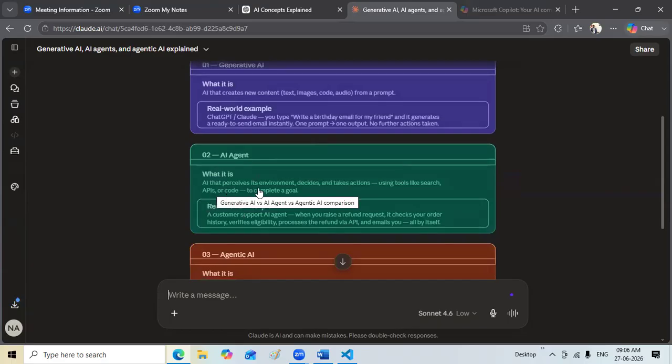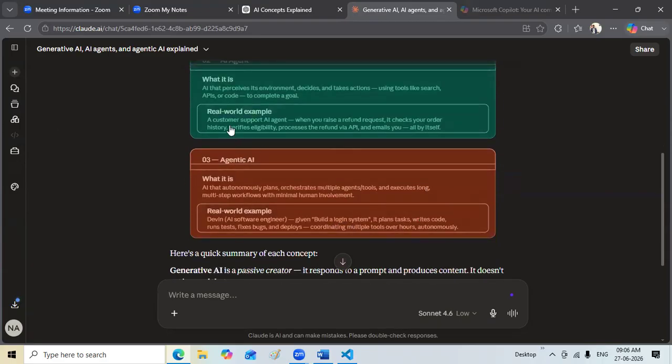AI that perceives its environment, decides, and takes action using tools like API or code to complete a goal. What is the example that he has given? A customer support AI agent. Like, you got a call. Every time you have to call new members and ask, do you need a loan? We regularly face these kinds of issues in our day-to-day life. Imagine in terms of a business perspective, an agent has to call new customers and ask, are you interested in a loan? Just a simple question, yes or no. In that case, you go for an agent.